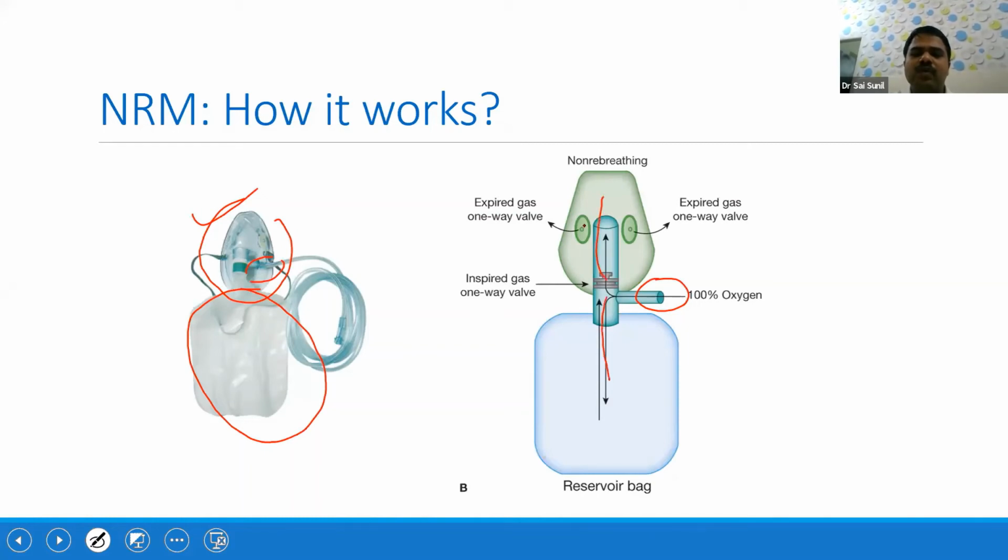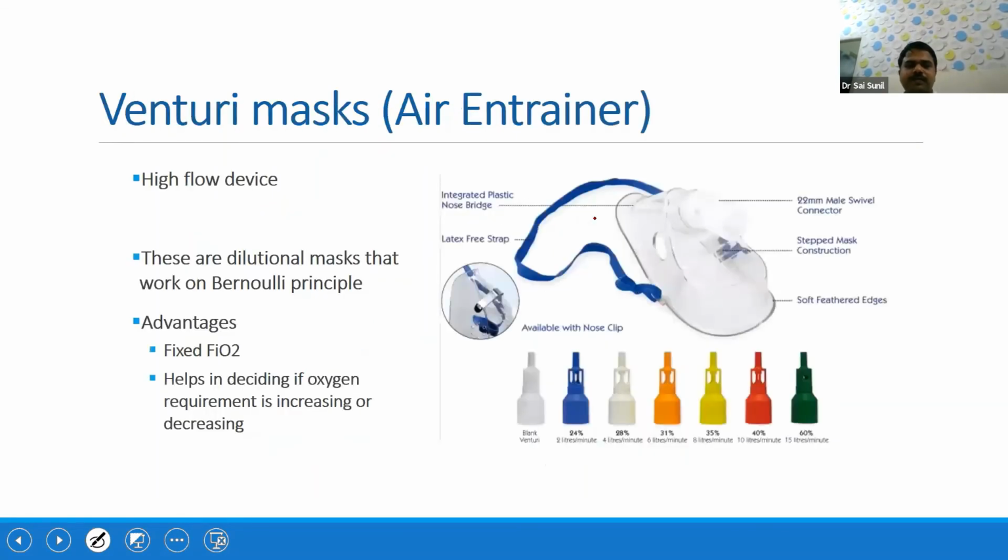And you have two valves here for expired gas. It's basically a one-way valve. That's why whatever is there in the reservoir bag is actually oxygen, and expired air won't get mixed up with the inhaled air. So that's why it can go up to almost 100% FiO2. So that's how it works.